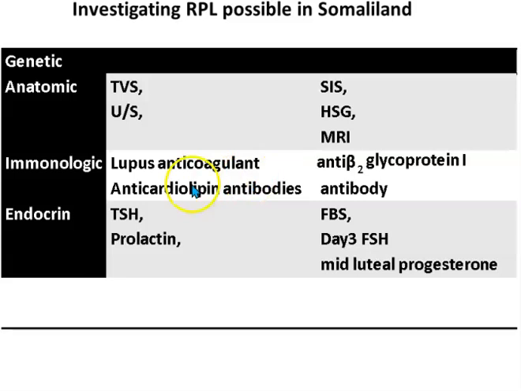For endocrine evaluation, you will do the thyroid function test and prolactin, fasting blood sugar for diabetes, and you will treat accordingly if there's any abnormality. Day 3 FSH, you should do day 3. The third day of the cycle, you can do follicle stimulating hormone, especially for patients of older age, because with old age, premenopause and near to the menopause, the FSH is high and they are highly likely to have recurrent pregnancy loss. The other thing is mid-luteal phase progesterone, which can tell you about luteal phase defect, but it's not diagnostic, but it may give you some clue that there is progesterone inadequacy. So you may support that patient with progesterone.